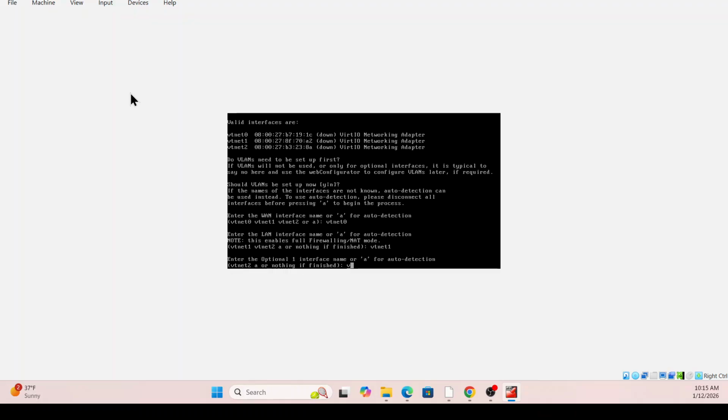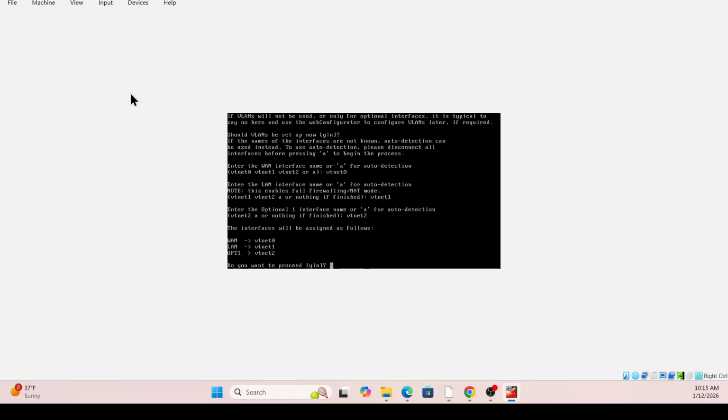Third, the option one, two. And so we can see we have VTNET2 as the option, so we have WAN and LAN.